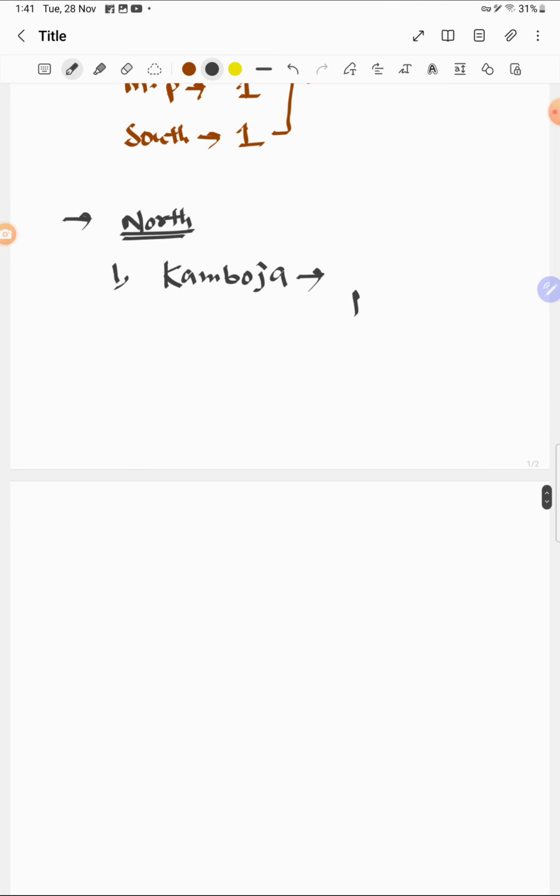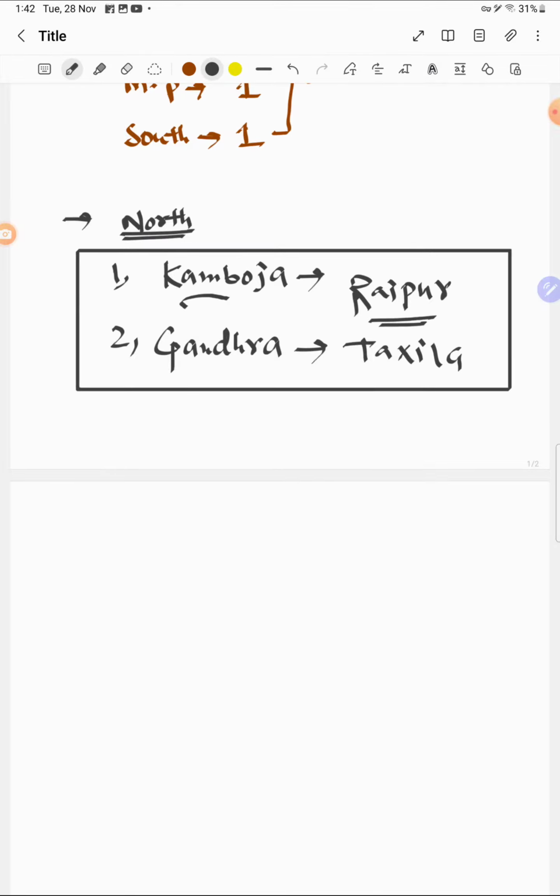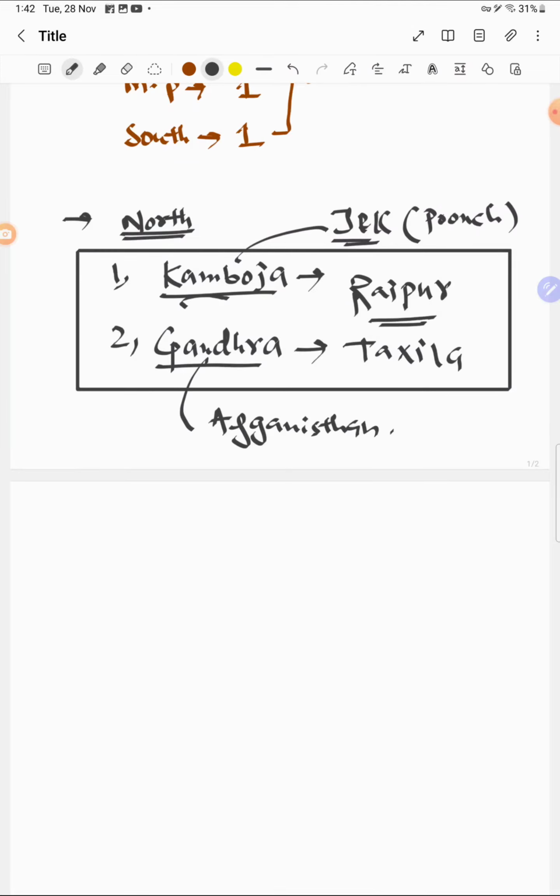Then the second was Gandhara, and the capital of Gandhara was Takshila. So we can see the two Mahajanapadas: first Kamboja and second Gandhara. This Kamboja is presently in the state of Jammu and Kashmir, in the district of Poonch, and Gandhara is actually Afghanistan. So this is about the north.